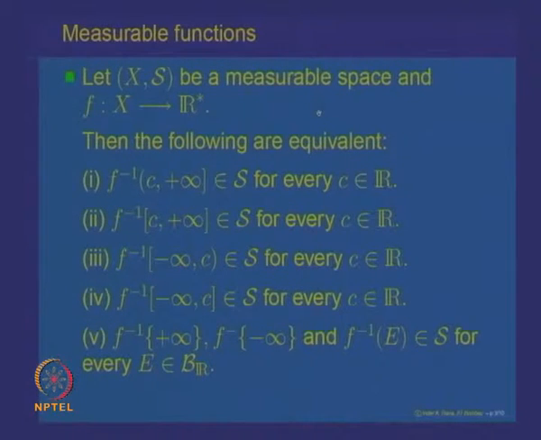So, the methodology is going to be: we will prove 1 is equivalent to 2, 2 is equivalent to 3, 3 is equivalent to 4, and any one of them is equivalent to 5. So, let us start proving these properties.